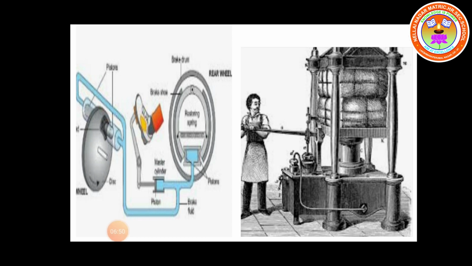is taken as the hydraulic press. The hydraulic press is used to make compressed bundles of cotton or cloth so as to occupy less space. So we have to compress the bundles of cotton or clothes. We are able to use one more device. This is taken as a hydraulic press.